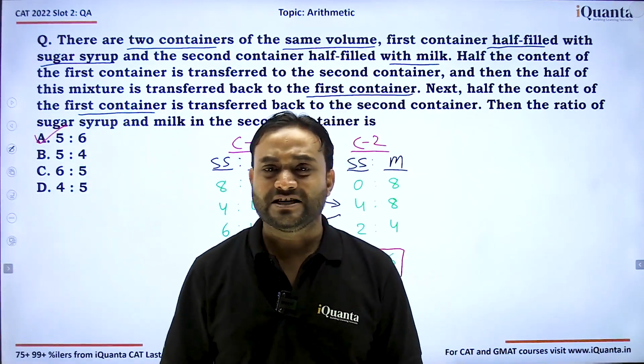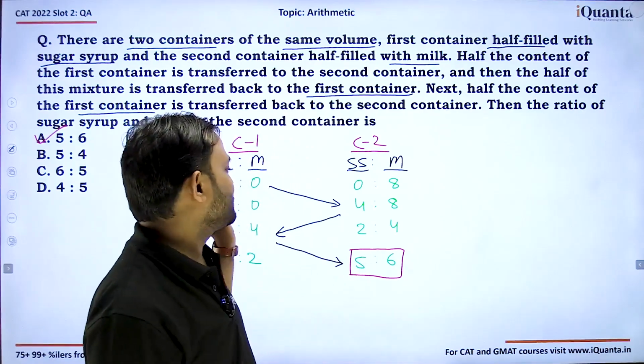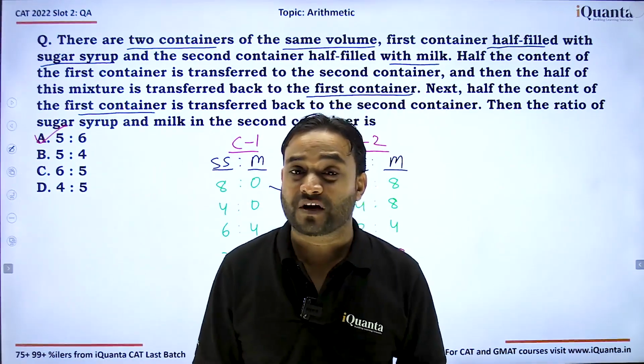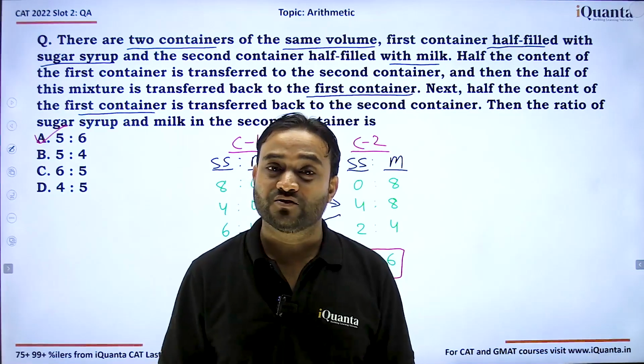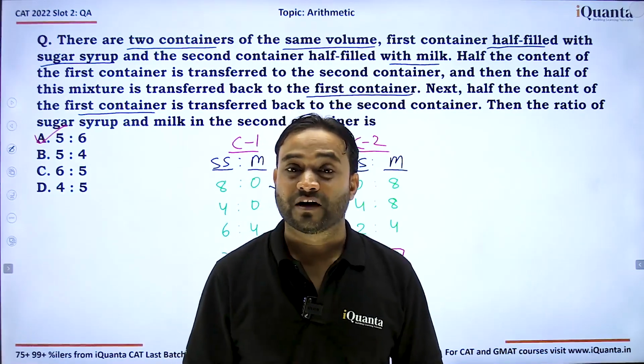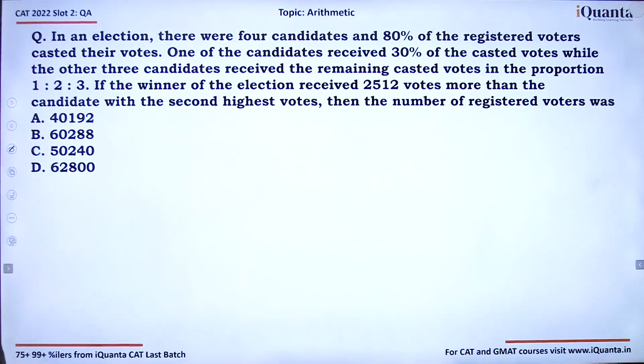So a very easy question if you solve it taking some good values, some comfortable values. If you try to solve it using some variable, this could be a difficult question. So the next question is based on percentages and ratio.